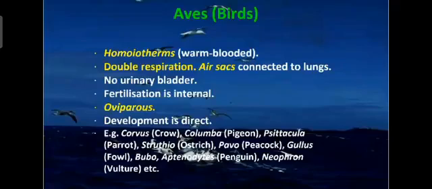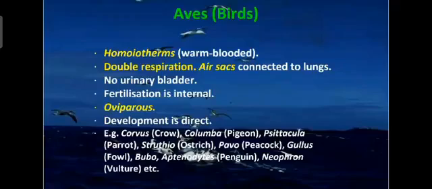Then these are some adaptations. Then other characters: fertilization is internal and mostly they are oviparous. Oviparous means they lay the eggs. Then development is direct, no larval stage is there. From the egg directly the baby bird will come out, that is direct development. Sexes are separate here. So these are the important characteristics of the class Aves. Adaptations are very important here, that you have to remember.